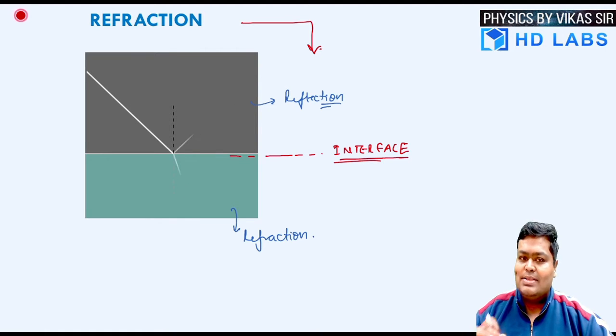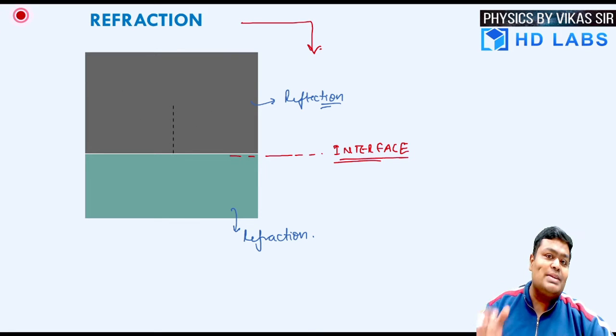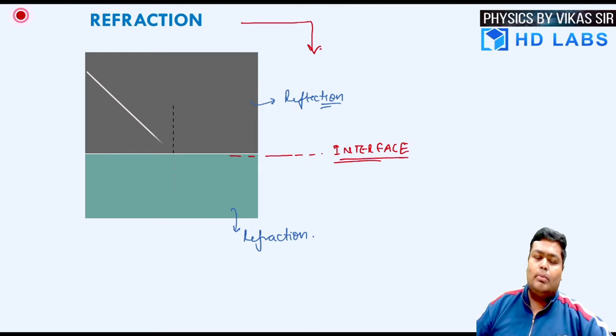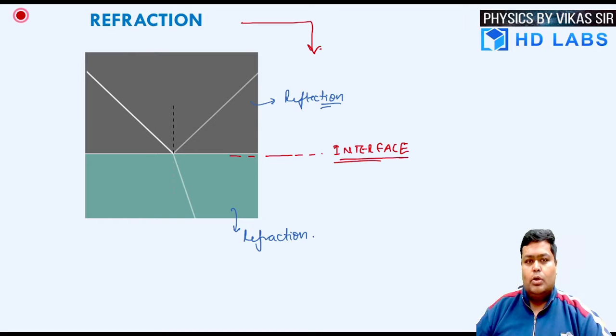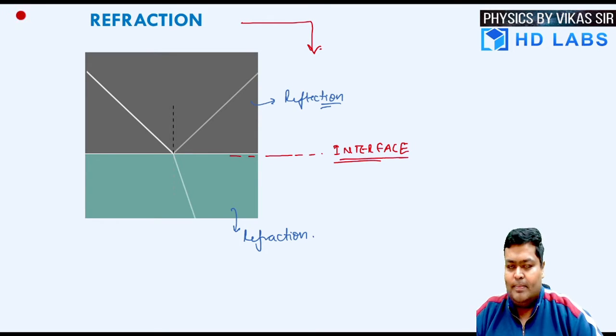When most of the light incident on the medium bounces back into the same medium, the phenomenon is certified as a reflection, and when most of the light passes on to the second medium, the phenomenon is labeled as a refraction. What we are able to see in both cases is that the light is deviating from its original path.